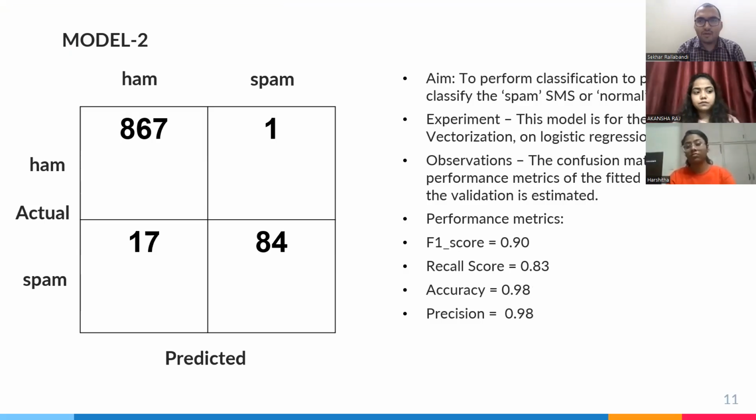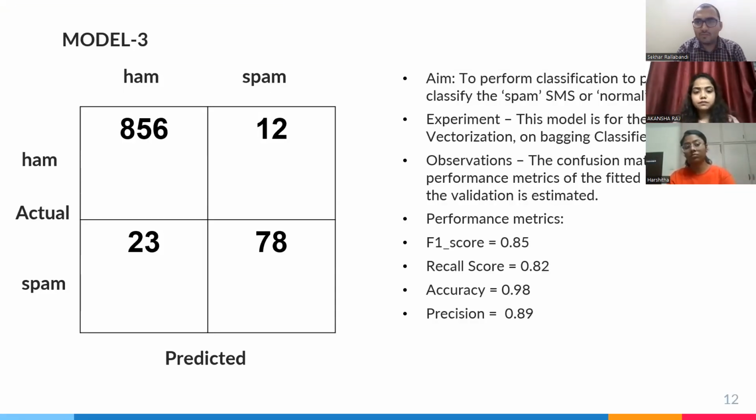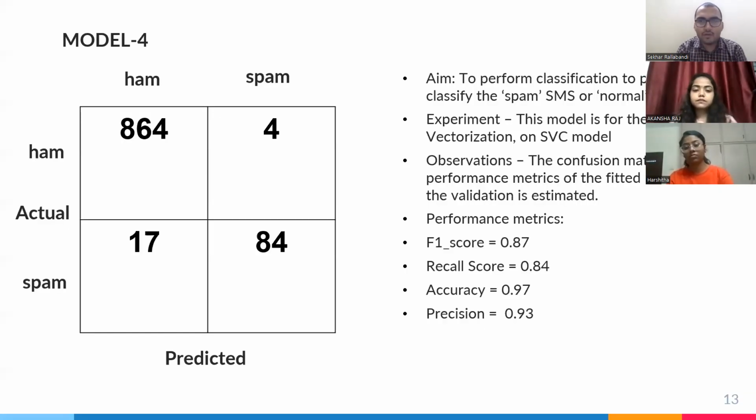Coming to the second model, we observed TF vectorization with the logistic regression model. This is also performing similarly to the first model. Then the third model, TF-PCA vectorization on a bagging classifier. In this scenario, the bagging classifier doesn't seem to work much better relative to the logistic regression model, and the F1 score is a little less compared to the previous models. Then the fourth model, Word2Vec vectorization on a support vector classifier. This is again on par with the first two models, TF vectorization with logistic regression, but the F1 score is a little less.